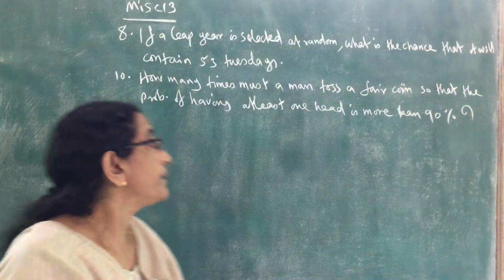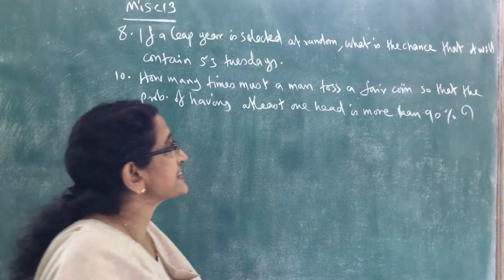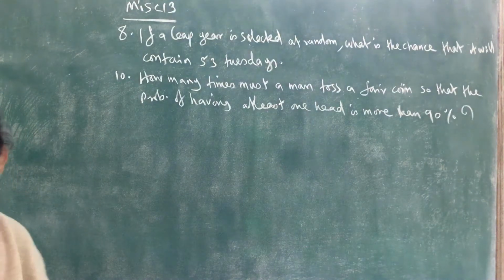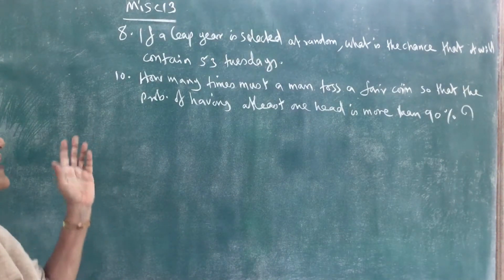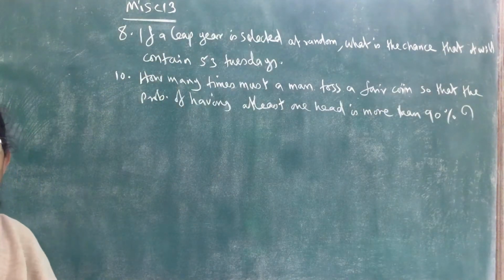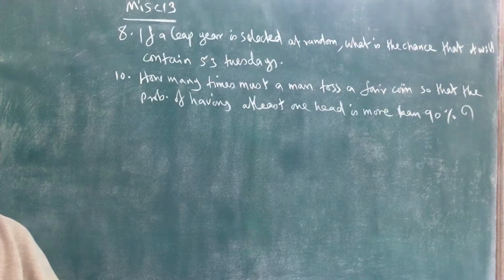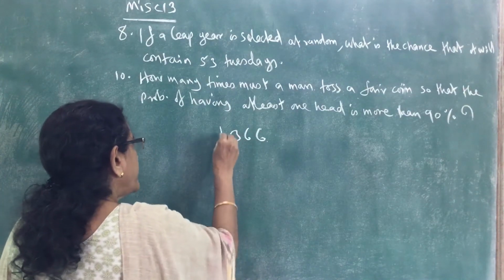Now, eighth one. If a leap year is selected at random, what is the chance that it will contain 53 Tuesdays? This question you have done in 10th standard. If a leap year is selected at random, what is the chance? We know in a leap year there are 366 days. So, if you divide by 7,